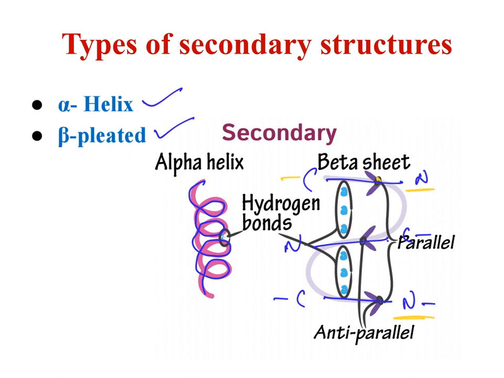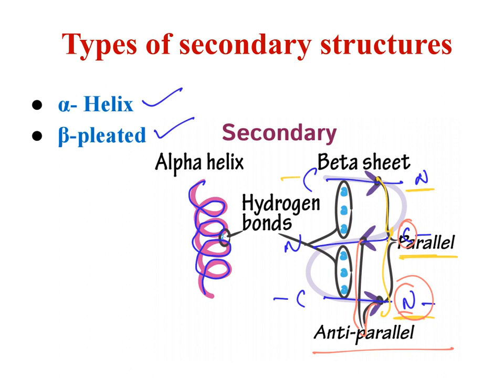But if you look at the other one, this is N and this is C, these are anti-parallel. So the beta pleated structure is again of two types, either parallel, which means two sheets will be in the same direction, or anti-parallel, which means one will be in a different direction.